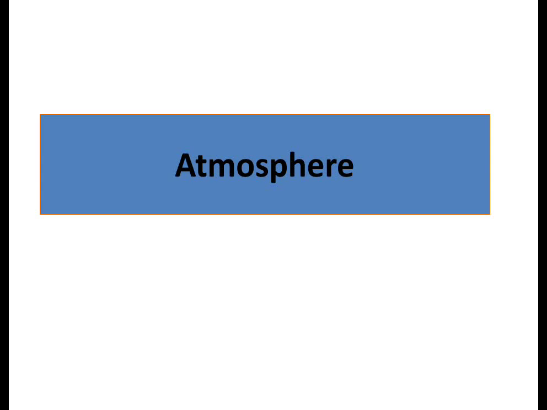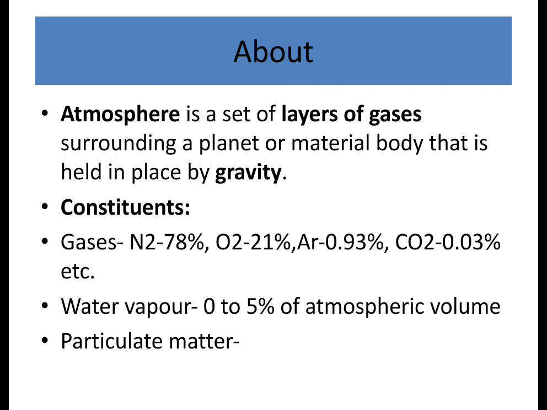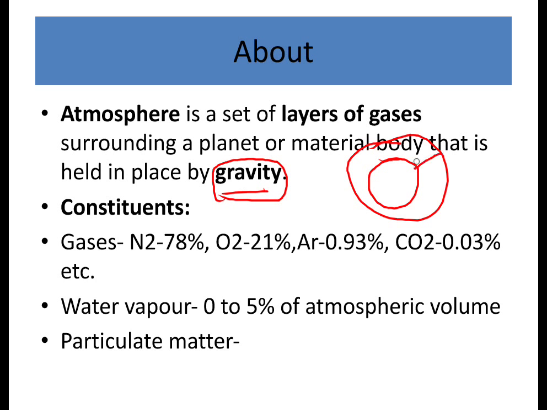In this video, I'm going to present about atmosphere. So, atmosphere is a set of layers of gases surrounding a planet or a material body that is held in place by gravity. Here, gravity plays a major role in holding the atmosphere, or the layer of gases. Say this is Earth, and it has a layer of gases surrounding the Earth's surface. These atmospheric gases are held together towards the Earth because of the gravitational force which the Earth has.